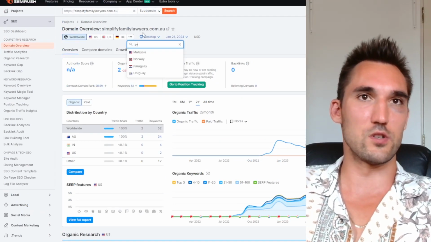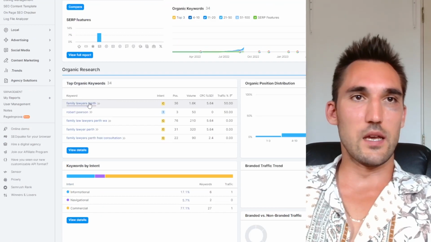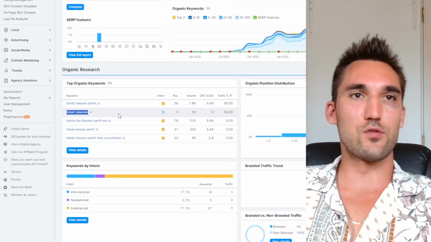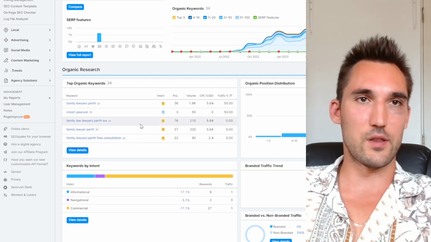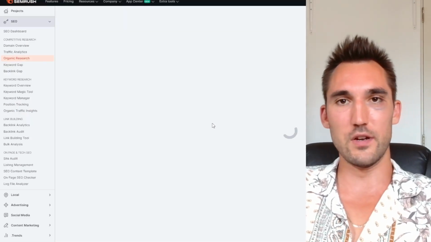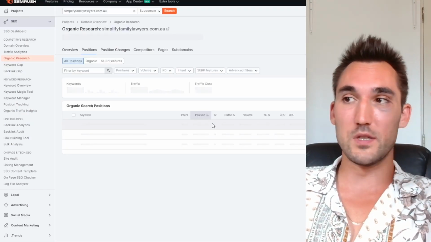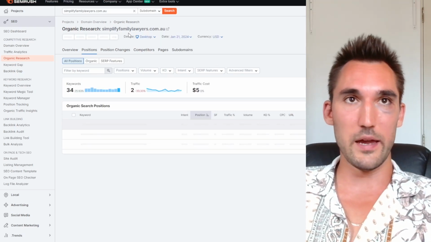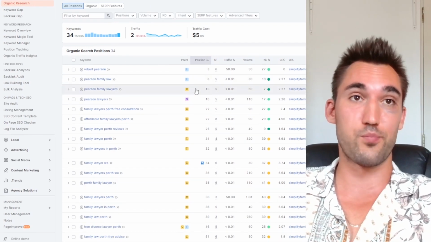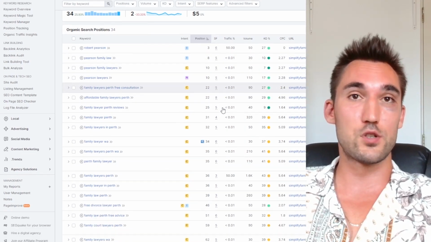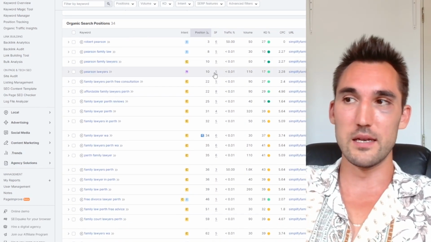Now I'm just going to set this to Australia, but you'll see that, yeah, family lawyers Perth, page 3. So it does rank for the exact name of the lawyer, but that's the only thing it seems to rank for, and everything else is on page 2, page 3. Now, what's interesting is they're in a pretty good position because they're so relevant, I guess, with the domain, that they're on page 3 already without any of this stuff being done. So they could probably pretty easily get up to page 1 by doing this correctly,